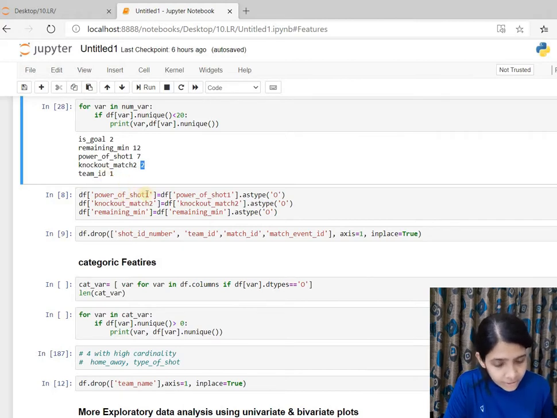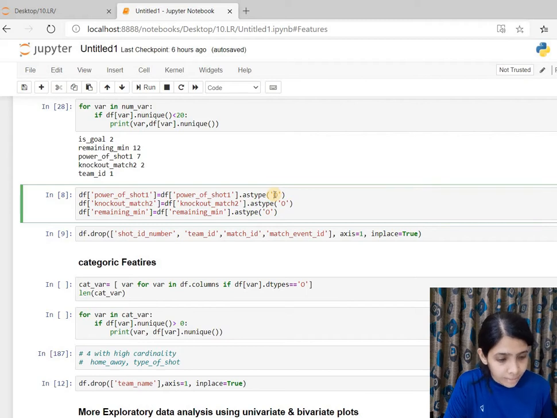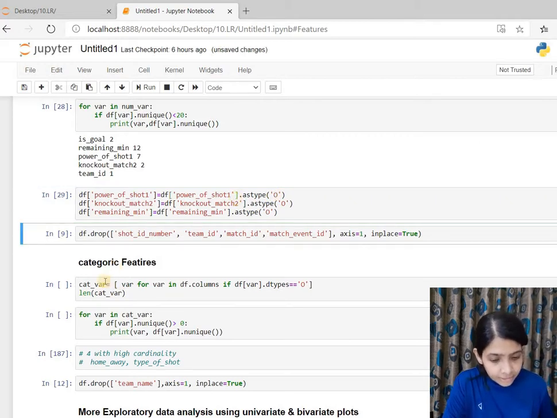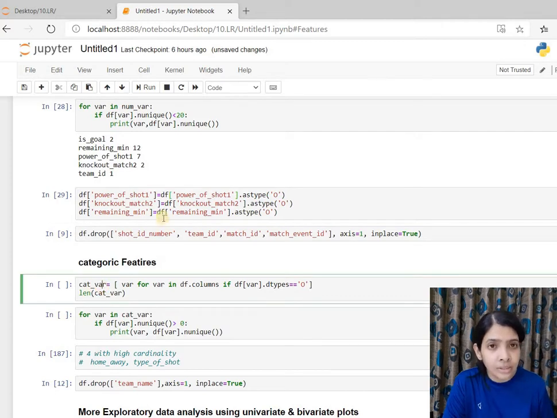So what I have done is converted power of shot, knockout match and remaining minutes, changing the data type to object. I have done this because I think they would add more value if I treat them as object type, and hence categoric features. When I change them, they would feature in the categoric variable list that I'll create later.